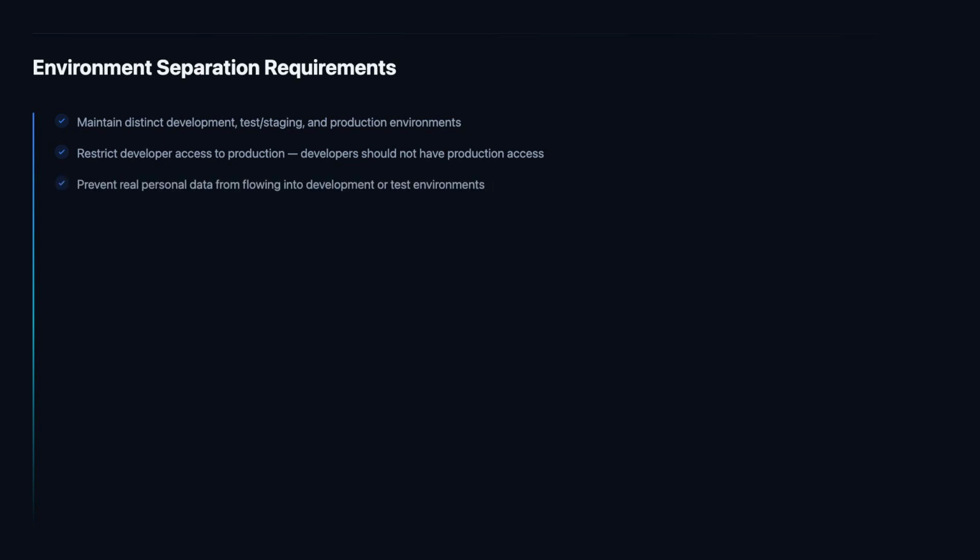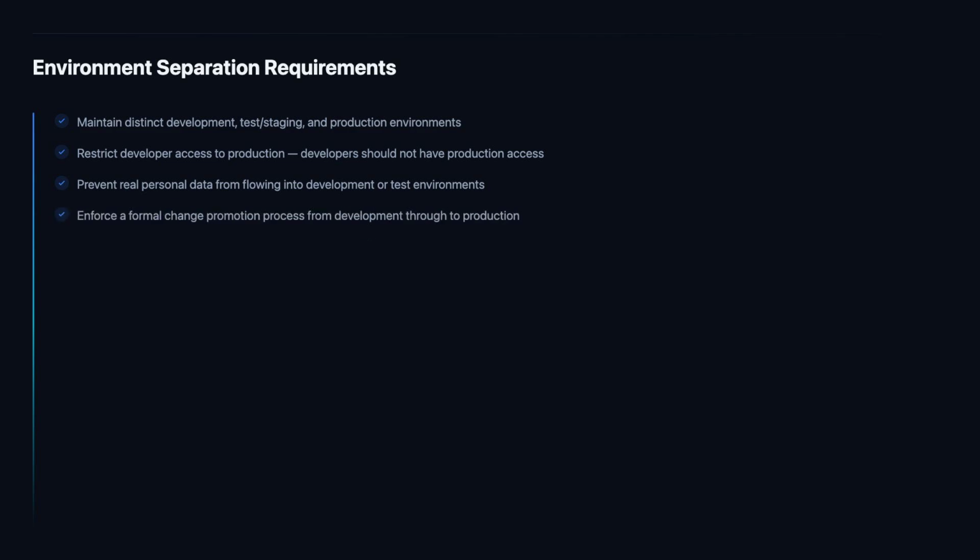The flow of real personal data from production into development or test environments creates serious data protection risks. Developers typically have broader access within their environments than is granted to other staff, and development environments generally have weaker security controls than production. Real personal data in development environments means that data can be inadvertently exposed, logged in error messages, committed to version control, or accessed by developers whose roles do not justify that access. Data masking and synthetic data generation are the required mitigations.